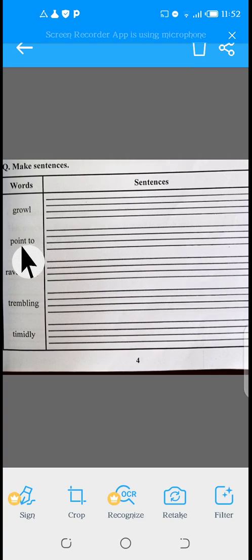So point to is a verb and you can use it as pointed to, pointing to, and in this way, or you may change your subject and verb.